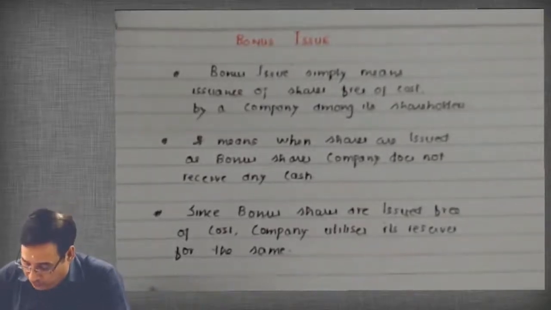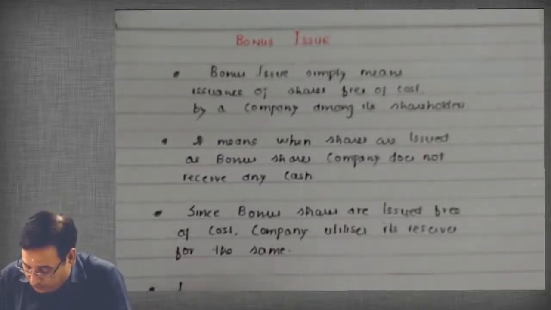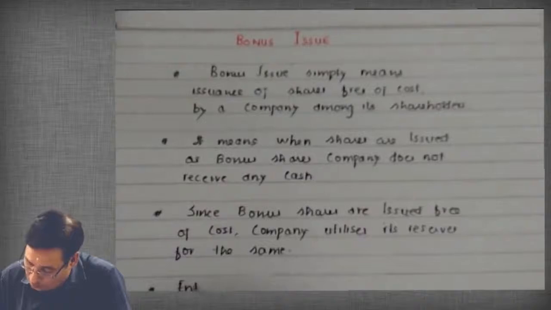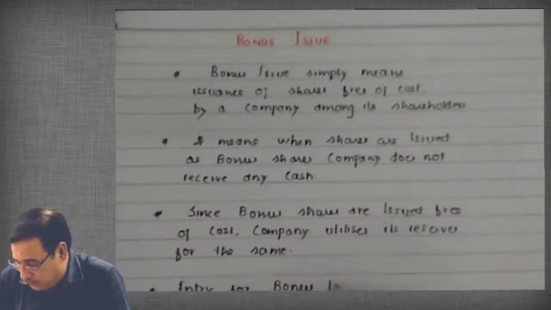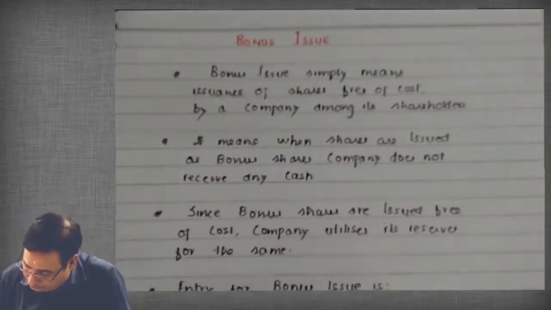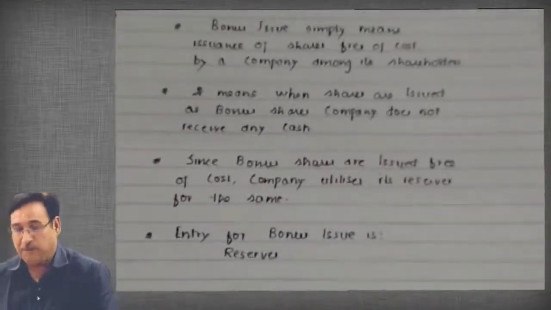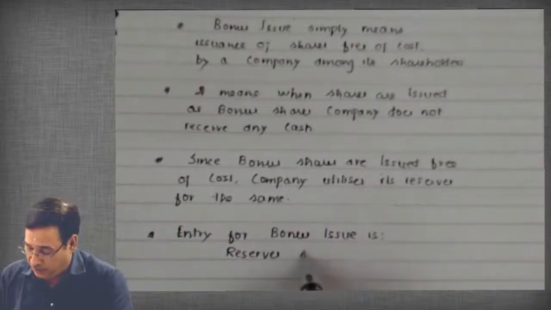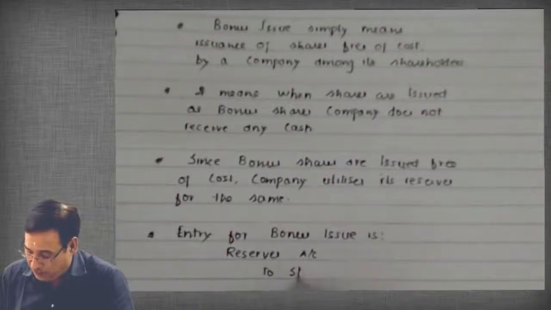Now write along with me. Entry for bonus issue is reserves account debit to share capital account.